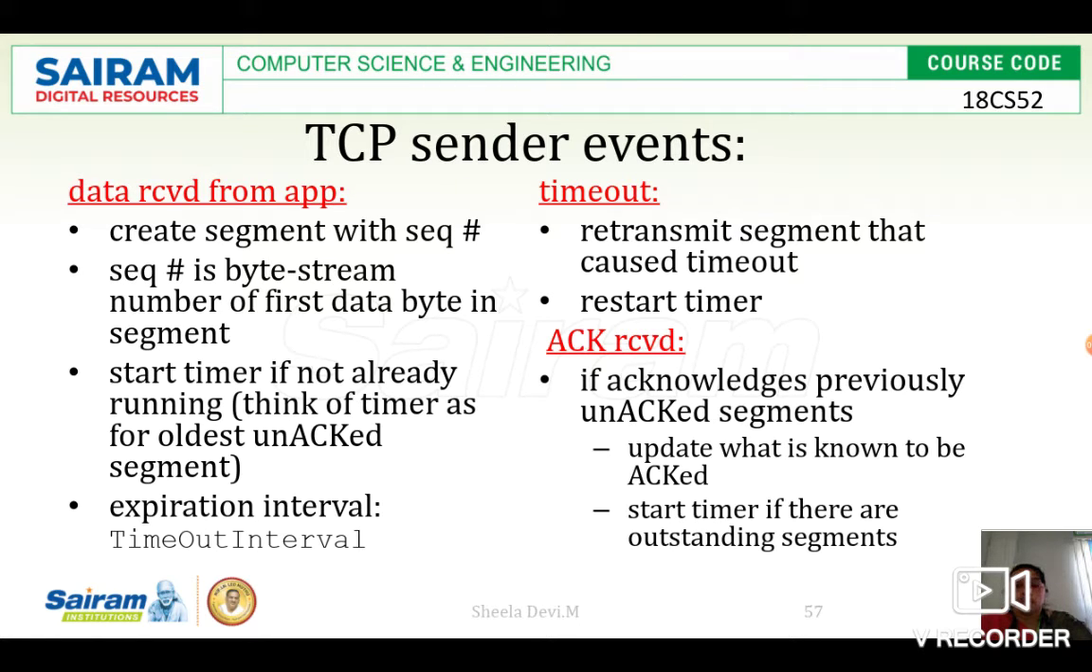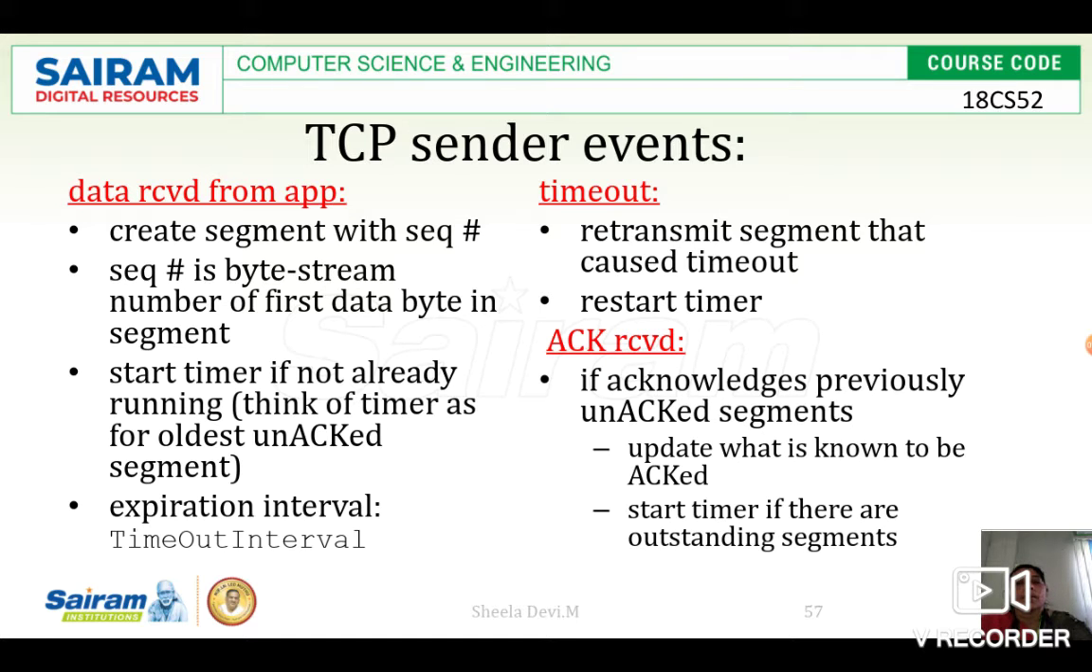It creates segments with a sequence number. The sequence number is the byte stream number of the first data byte in the segment. So we said we have to give the sequence number, and how it is given is nothing but the byte stream number of the first data byte in the segment. Next, start the timer if not already running. Think of the timer as being for the oldest unacknowledged segment.